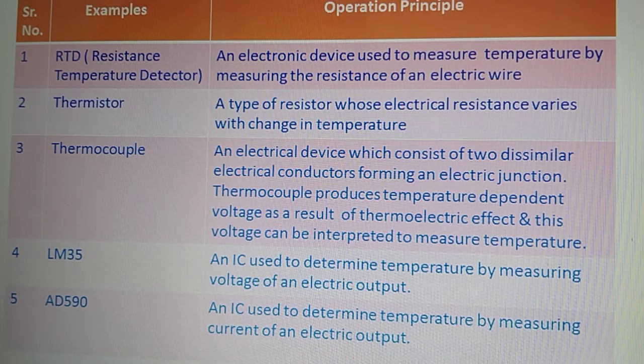Now the LM35 is an IC used to determine the temperature by measuring the voltage of its electrical output. Similarly, the AD590 is also an IC used to determine the temperature by measuring the current of its electric output, right? So these are the various kinds of temperature sensors.